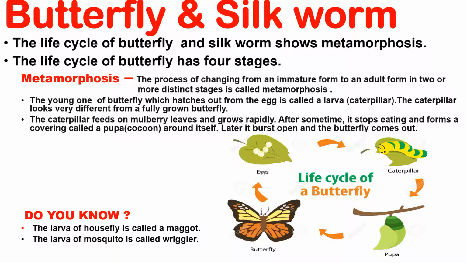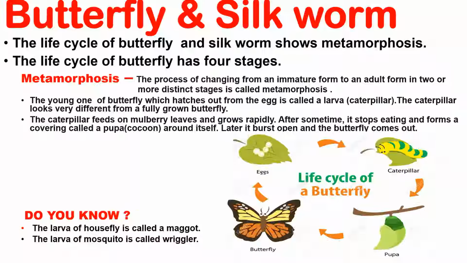The young one of a butterfly which hatches out from an egg is called a larva or caterpillar. The caterpillar looks very different from a fully grown butterfly. The caterpillar feeds on mulberry leaves and grows rapidly. That is why it looks green in color. After some time, it stops eating and forms a covering called pupa or cocoon around itself. Later, it bursts open and then the butterfly comes out.